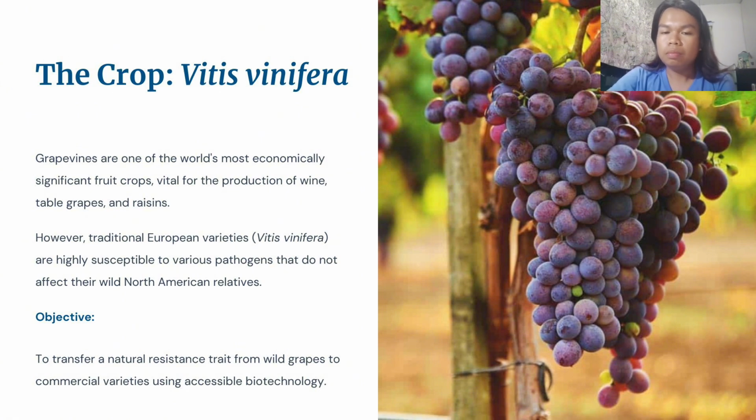Our goal here is to transfer natural resistance from wild grapes to commercial varieties using accessible biotechnology. A valuable but vulnerable crop needs to be protected, and this project aims to provide that protection by moving a gene for natural resistance from a wild relative into commercial varieties using genetic engineering.